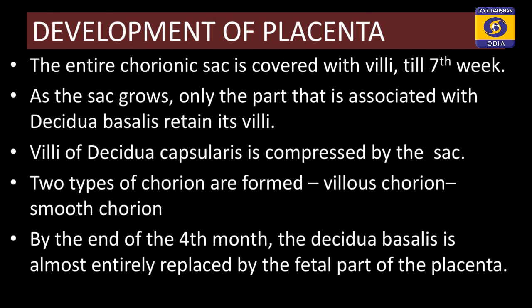After the 7th week, that is when the 8th week begins, the sac will grow, and only the part that is associated with the maternal part, which is your decidua basalis, will retain its villi. Now, the villi of the decidua capsularis will get compressed by the sac, and two types of chorions will be formed, which are your villus chorion and smooth chorion.